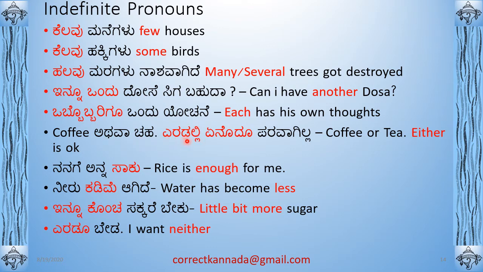ಎರಡಲ್ಲಿ, between the two, ಏನೋದು, right? ಪರವಾಗಿಲ್ಲ. ಪರವಾಗಿ means it's okay. Anything is, either is okay. So the word ಏನೋದು is either, right? So it's basically taken from enu plus odu, enovudu, right? It's actually yenavudu. Okay, yenu is what, avudu basically says whatever, right? If you want to say something else. So it literally maps to either in English, right? Yenodu paravagilla, yenodu or yenavudu.